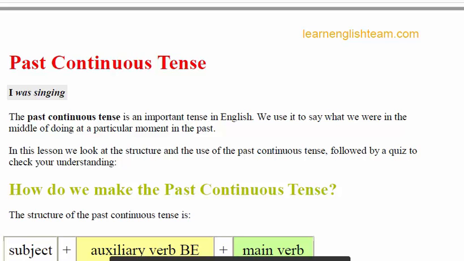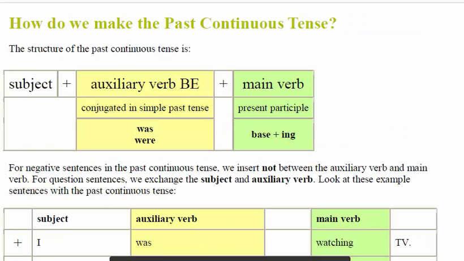Okay, now our first question is how we make the past continuous tense. It means, what is the structure of the past continuous tense. Yes, this is the structure. Number one is the subject, which is the doer of the sentence. Then the auxiliary verb be is used, conjugated in the simple past tense. Remember, you also use was and were in the past tense. So this auxiliary verb is also used in the past continuous tense, the same as in the simple past tense.